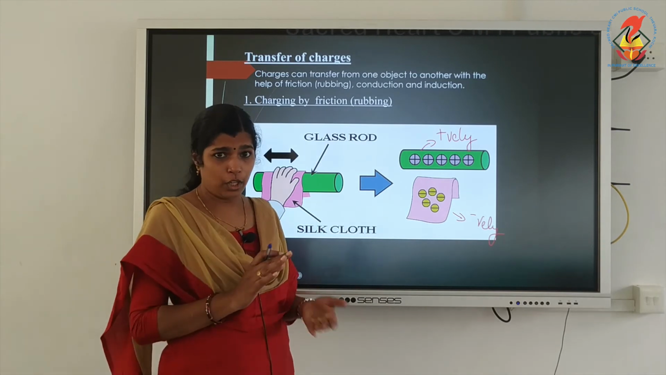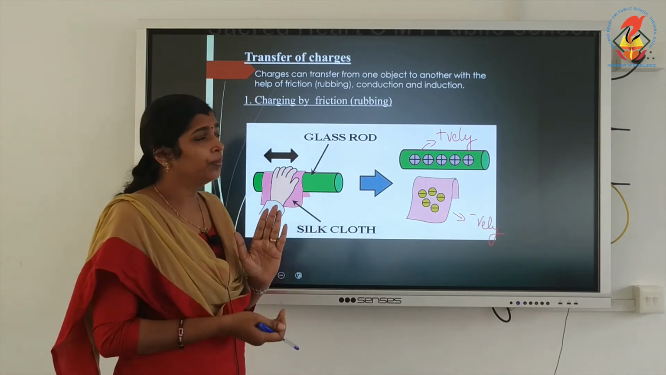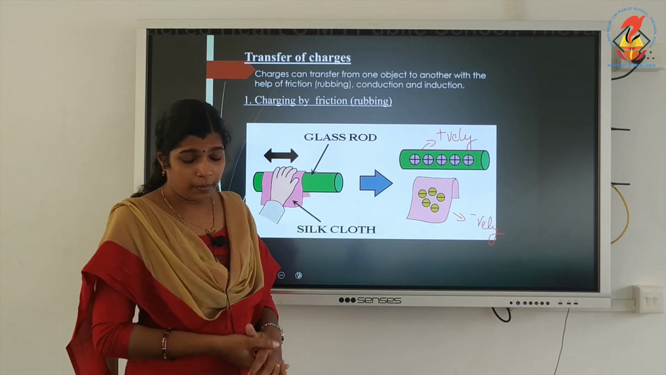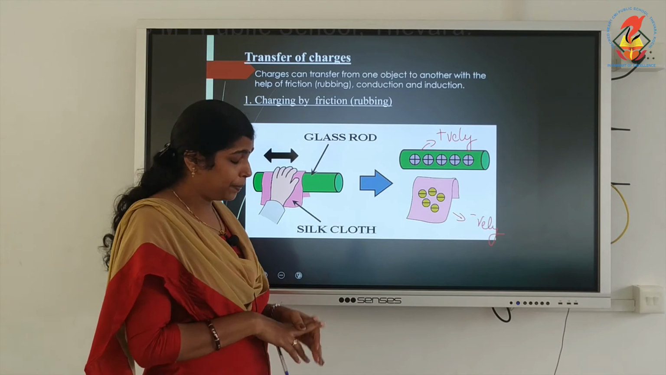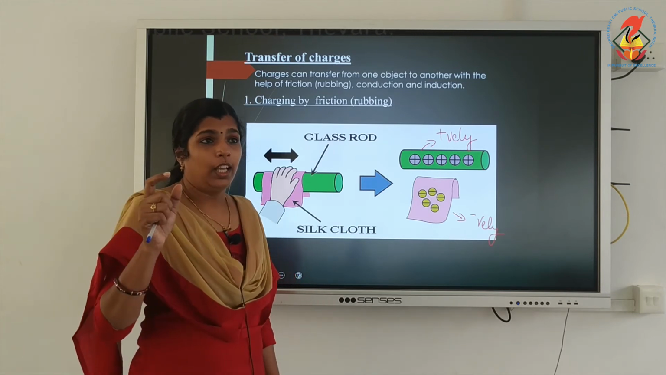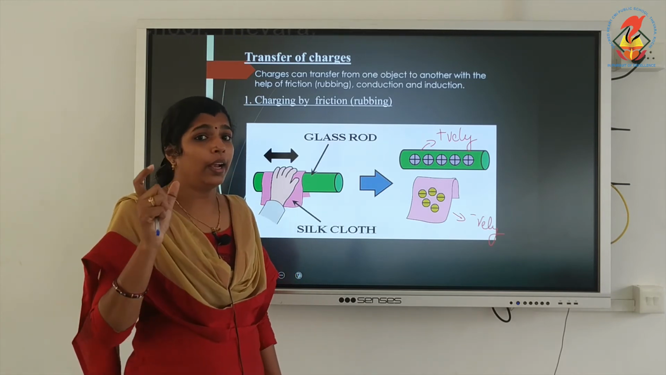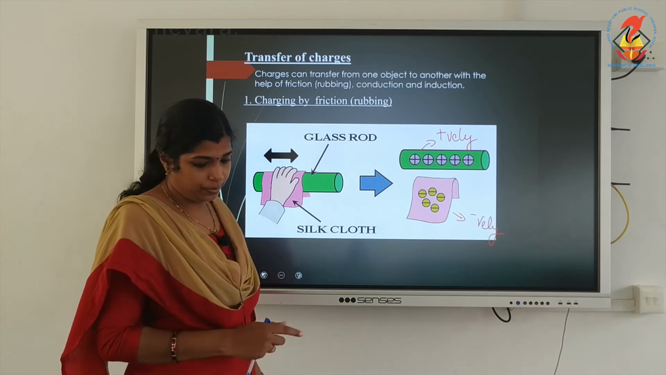So, we can charge an object by rubbing against each other. That is known as charging by friction. So, when two objects are charged by rubbing, they will acquire equal and opposite charges.